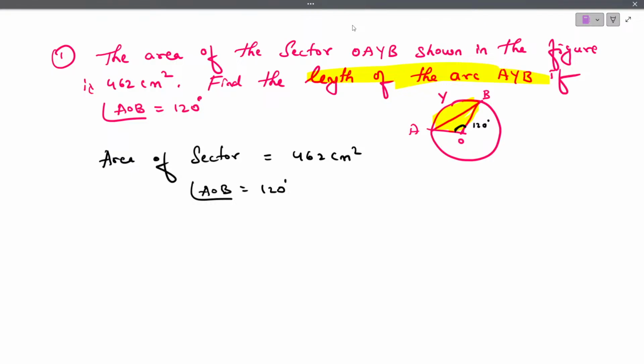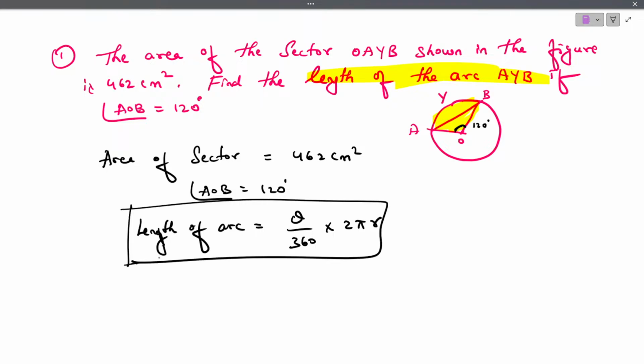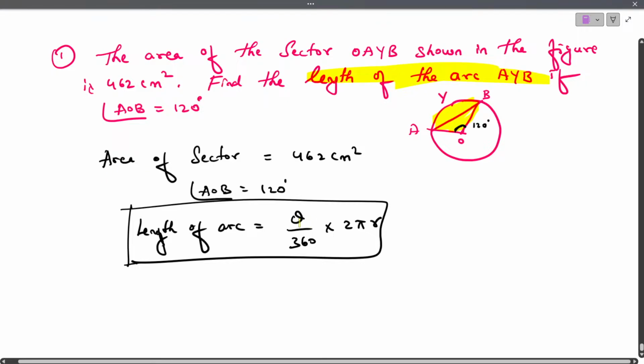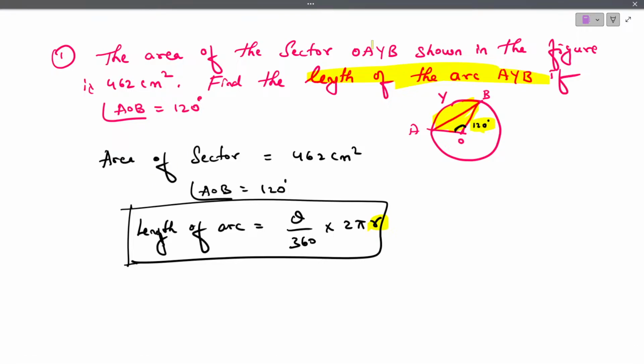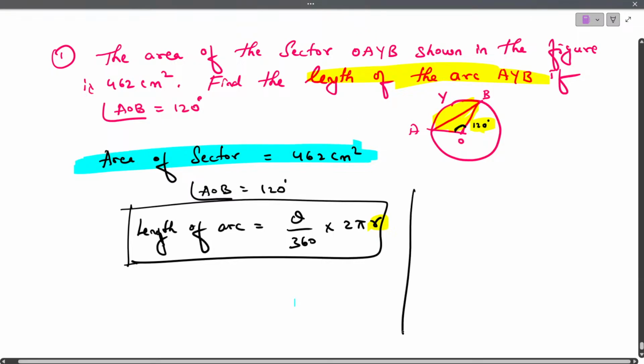Now my dear students, to find the arc length, that's nothing but to find the length of arc, we have the formula theta by 360 into 2 pi r. Correct? Isn't it? But we know theta. Theta is 120. But we don't know what is radius. To find the value of radius, they have given this condition. Use this condition and find the radius.